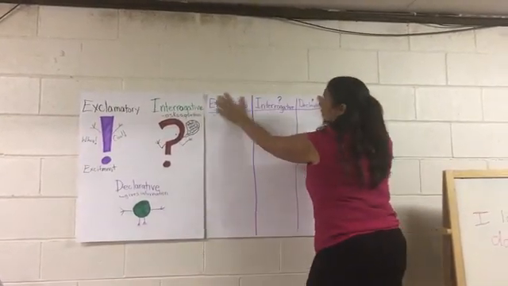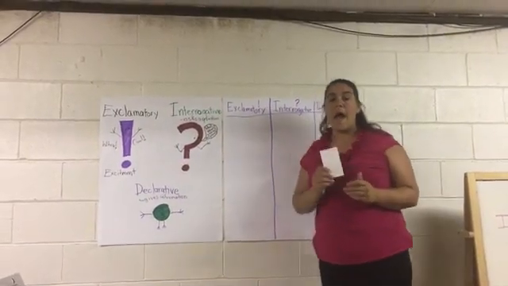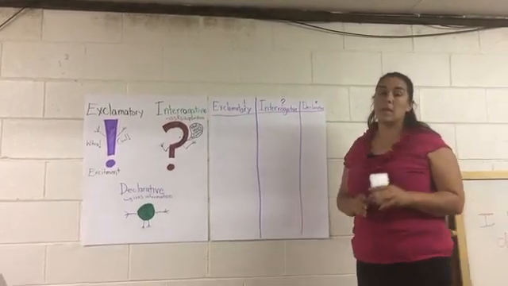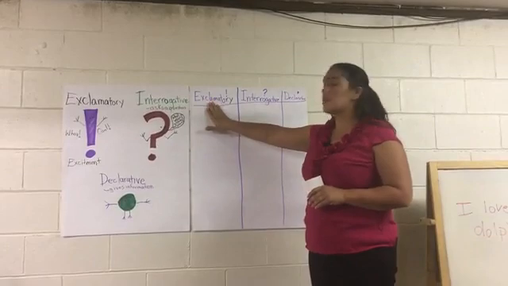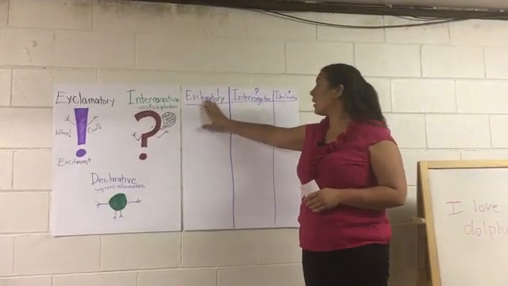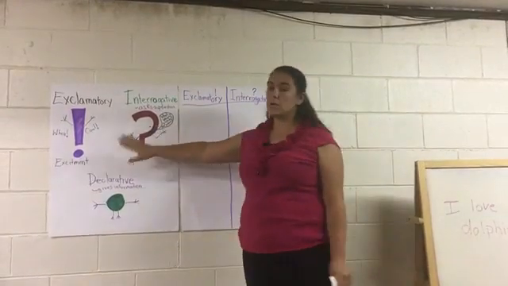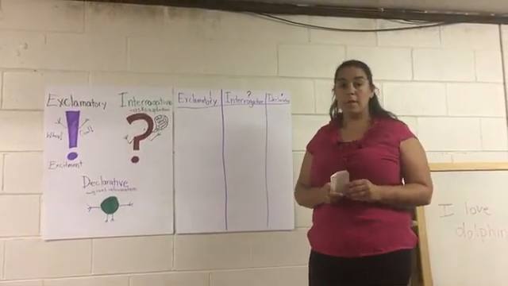Where you look with a partner. We have our anchor chart here that you can take a look at and help you. I have these cards here that have different types of sentences without an end mark, and you have to decide whether the sentence is exclamatory, interrogative, or declarative. You can come back and look at our charts. You can talk with your partner and try to figure out what it is.